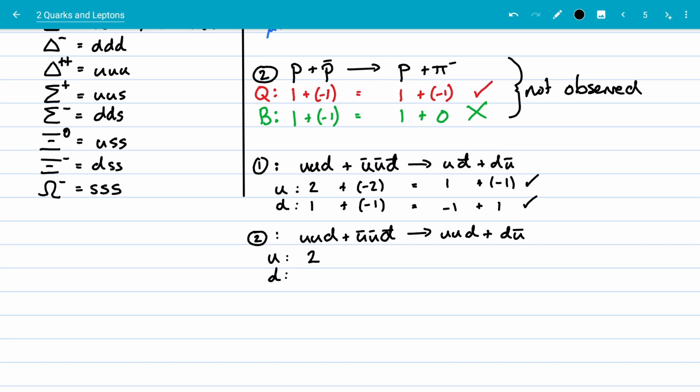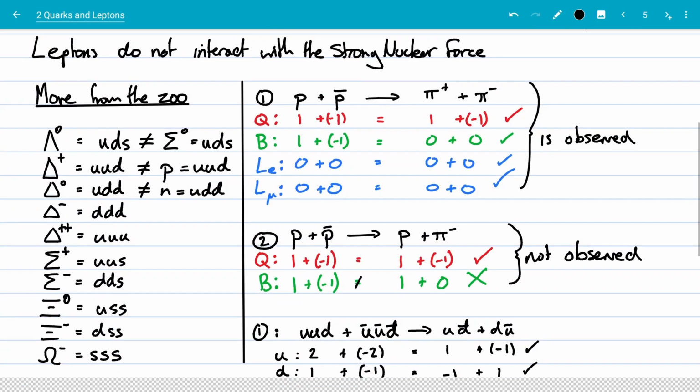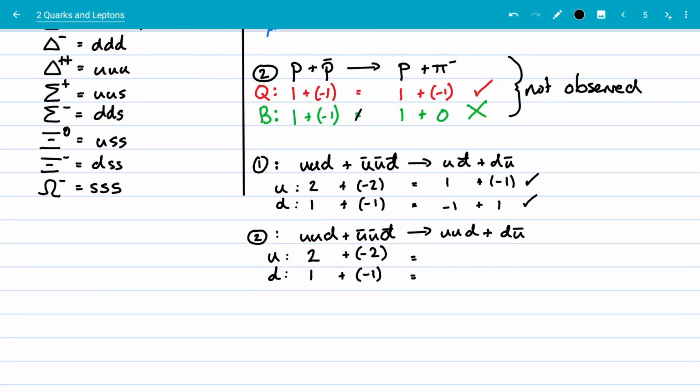So this is 2 plus -2 up quarks. This is 1 plus -1 up quarks, just like we had last time. Does that equal what's going on over here? I should have put a does not equal sign there, shouldn't I? Is there any others that aren't? No, that's fine. So let's have a look at the right-hand side. This is 2 and 1.